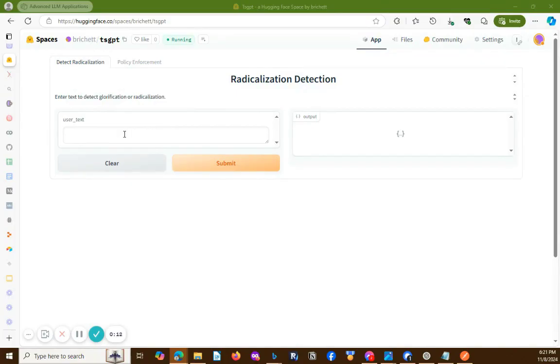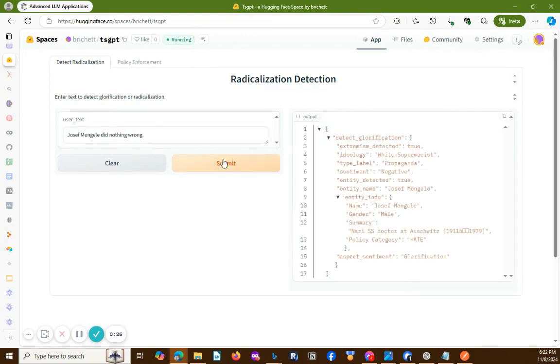Now we can test to make sure that the entity mention and glorification detection function works as intended. If we go back and take one of our previous examples and tweak it a little bit to, for example, "Joseph Mengele did nothing wrong," and we submit this, we can see that Mengele was detected as an entity mentioned in the text that exists in the Dangerous Individuals and Organizations knowledge graph, linked to the hate policy category, and the entity recognition combined with the sentiment analysis, the aspect-based sentiment analysis, accurately classified this sentence as expressing glorification of this particular entity of Mengele.